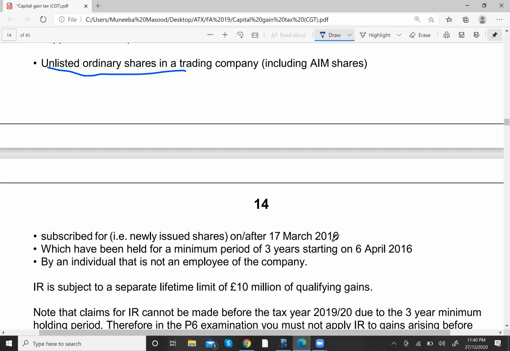The shares should be subscribed, so it means they shouldn't be purchased. There is a difference between subscription and purchase of shares. So it clearly says that it should be subscribed on or after 17 March 2016.